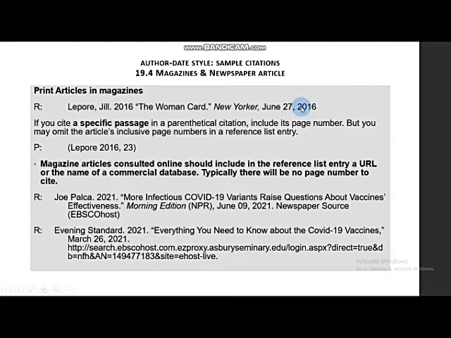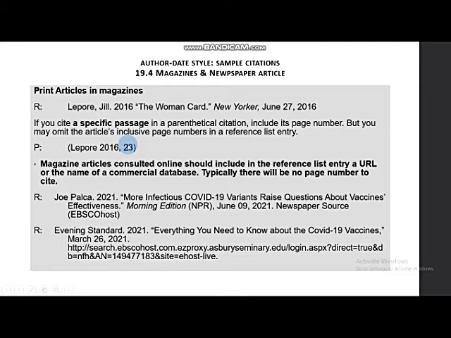put the year in the usual position and the month and day, if specified, after the magazine title, but not in parentheses. If you cite a specific passage in the parenthetical citation, include its page number, but you may omit the article inclusive pages in the reference list entry.